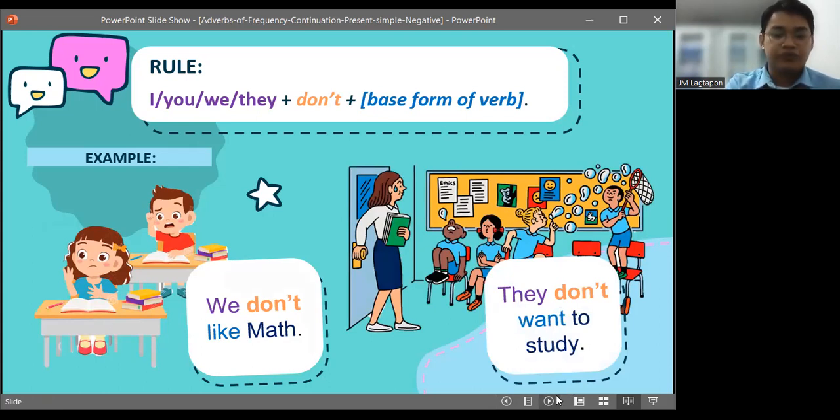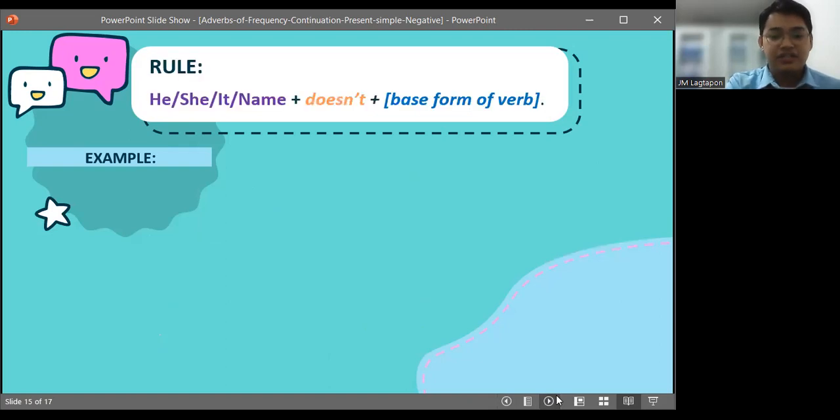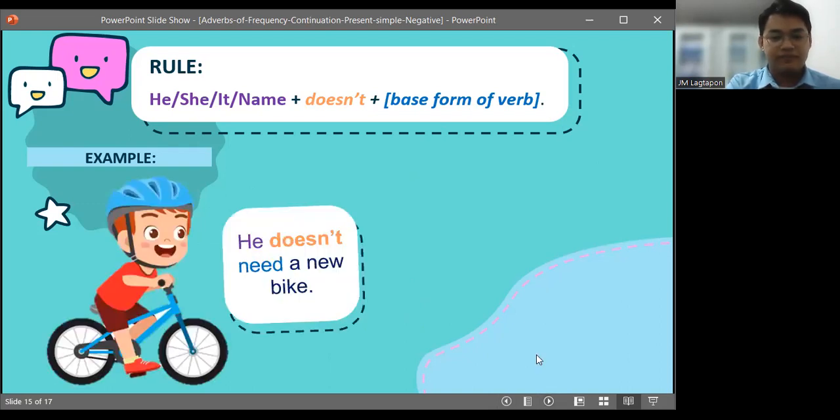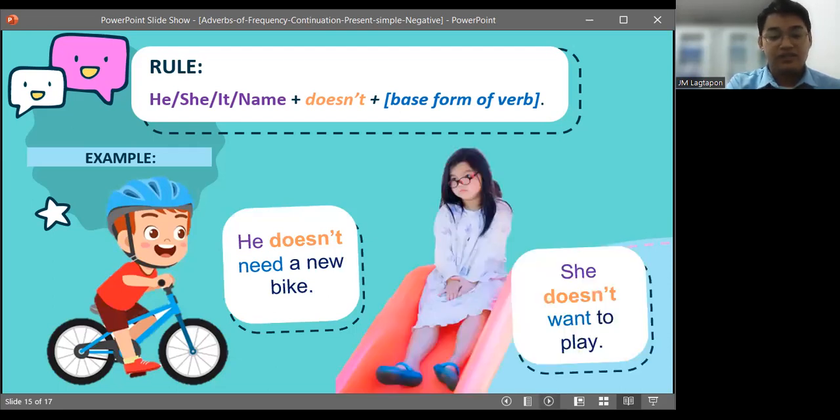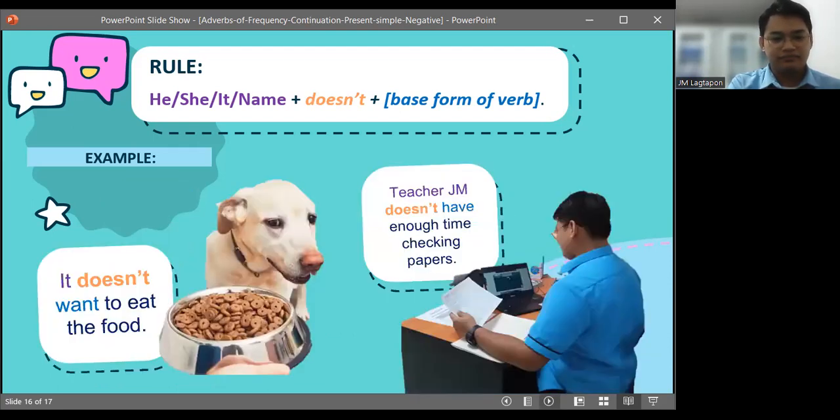Now another rule: for the pronouns he, she, it, and the name of a person or thing, we use doesn't plus the base form of the verb. So as you can see in the formula, here are some examples. He doesn't need a new bike. She doesn't want to play. It doesn't want to eat the food. Teacher JM doesn't have enough time checking papers.